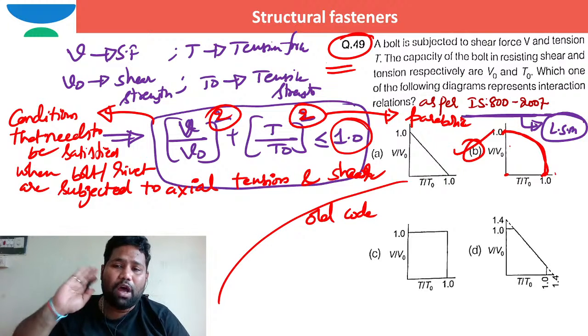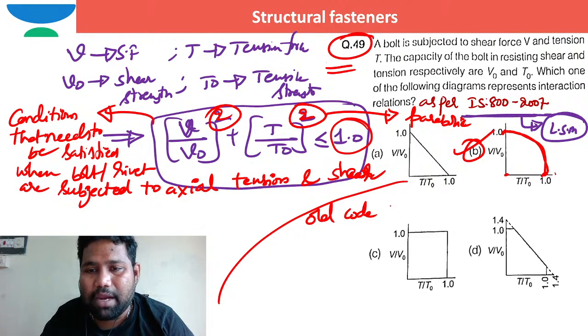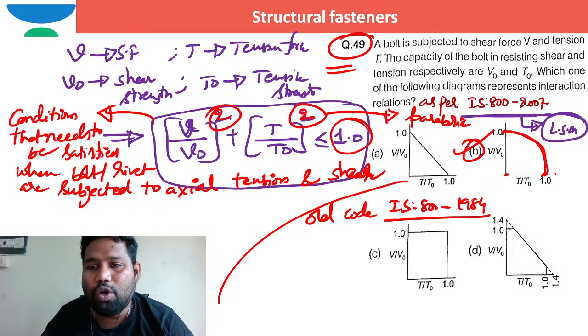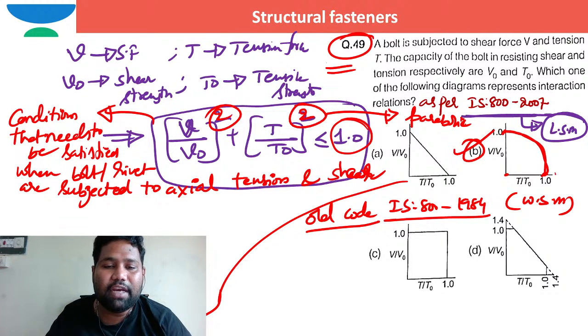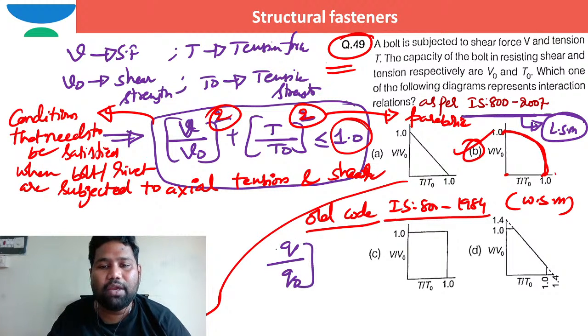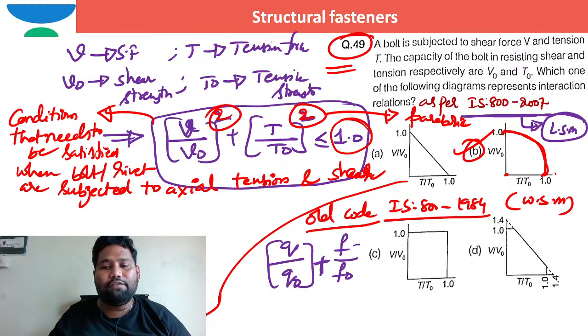Now I just want to give one more thing as per old code, I mean the IS 800 1984 code. If you go to the old code, which is based on the working stress method, the same interaction equation was given in terms of stresses. The condition given is: developing shear stress is Q and the shear strength of the material is Q naught. Q by Q naught plus tensile stress F by F naught should be less than or equal to 1.4.